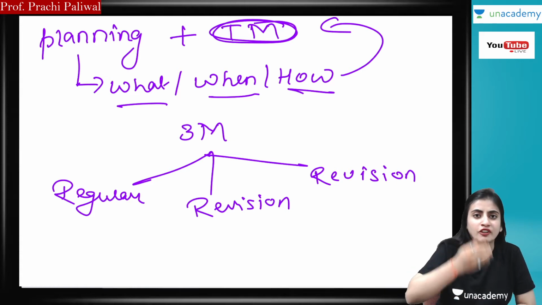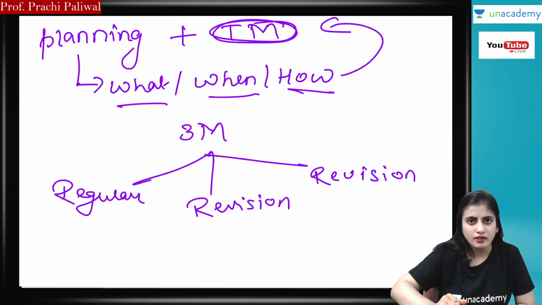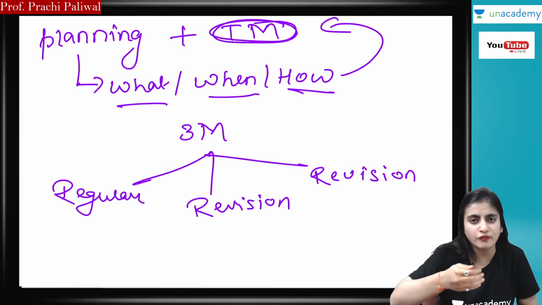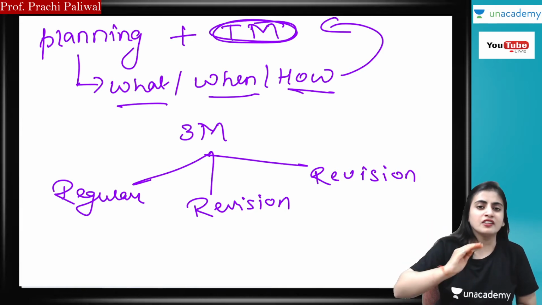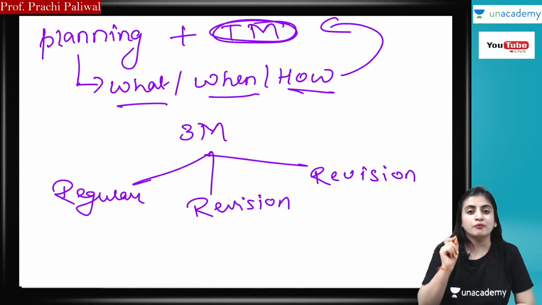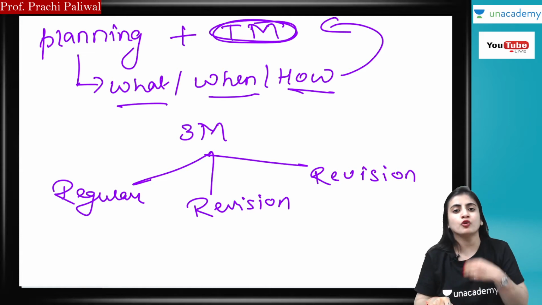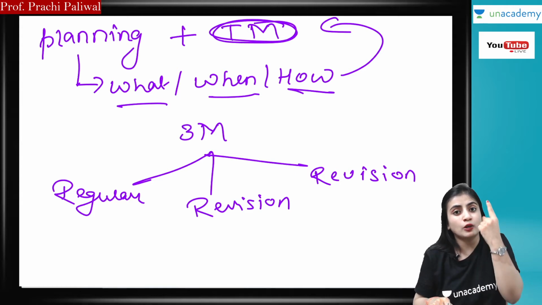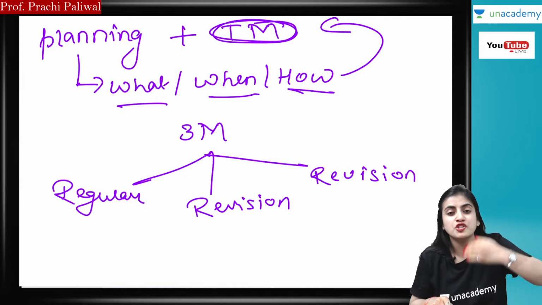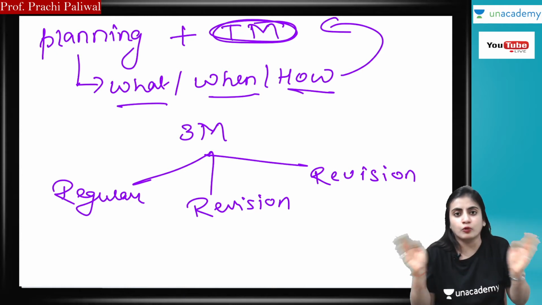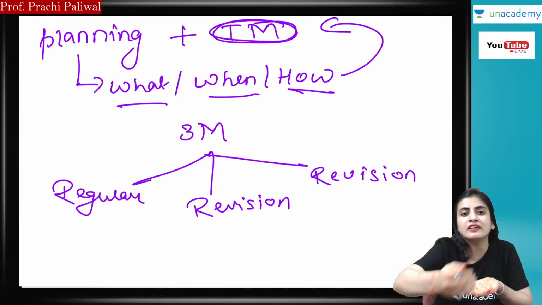As I have told you, divide the topics by month. And when you have divided the topics for the month, after that you have to divide them by day: how you will complete that topic in a day. If you have to complete one chapter in 3 days, you have to divide that chapter across those 3 days. How much will you complete on the first day, the second day, and the third day? This is how you have to break down these studies.